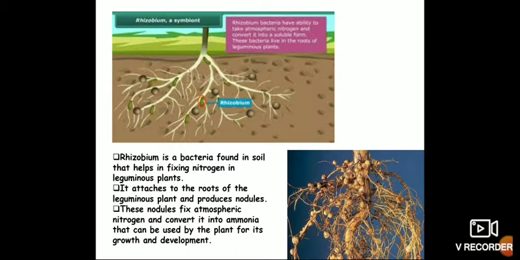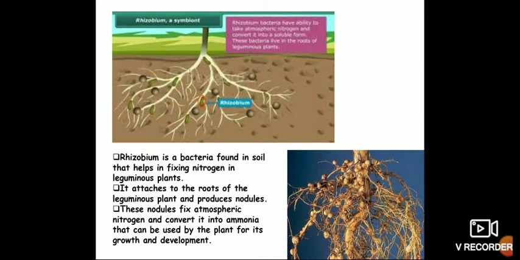So that usable form, after processing into usable form, is used for synthesizing nutrients. So here I have given it clearly: Rhizobium bacteria produce nodules, from which they convert the gaseous nitrogen into usable form for the plants. So here the Rhizobium bacteria is a symbiont.